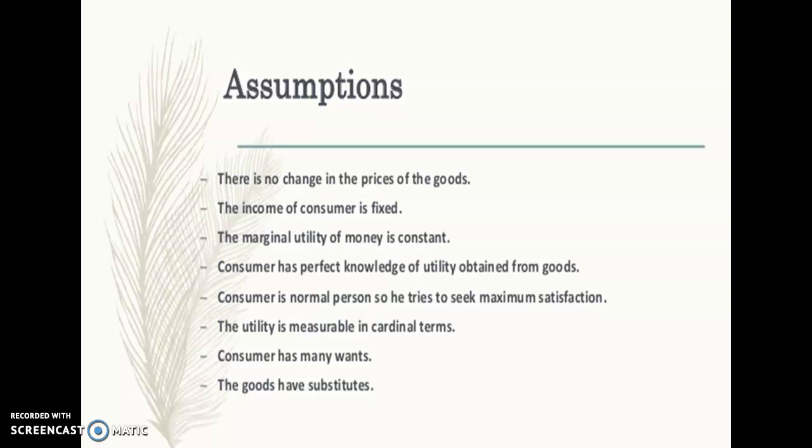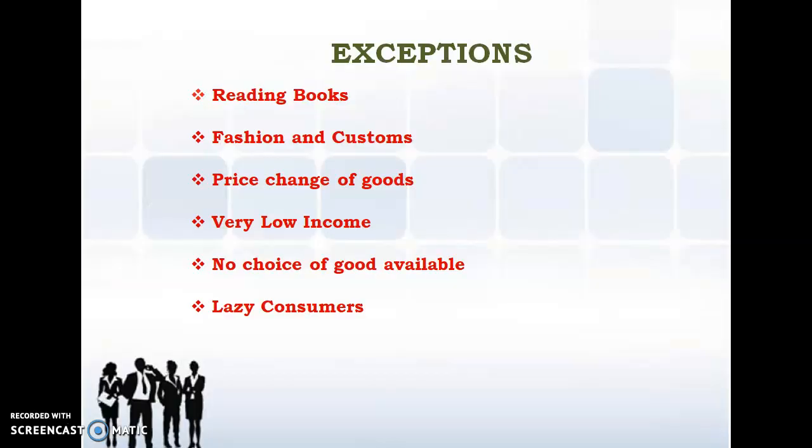Okay, and the most important thing here, we are trying to see that the marginal utility, we are giving it in numbers. We are saying that if I consume 1 unit, the utils I am going to derive is 10. So we are going to give it a number. We are measuring the utility being derived. Okay, as I have already said, the consumer has many wants. So with the limited income, he is supposed to do it. And the last, which is most important also, says that the goods must have substitutes. If they don't have substitutes, then there will be no choice for the consumer. Okay, so this is related to the assumptions.